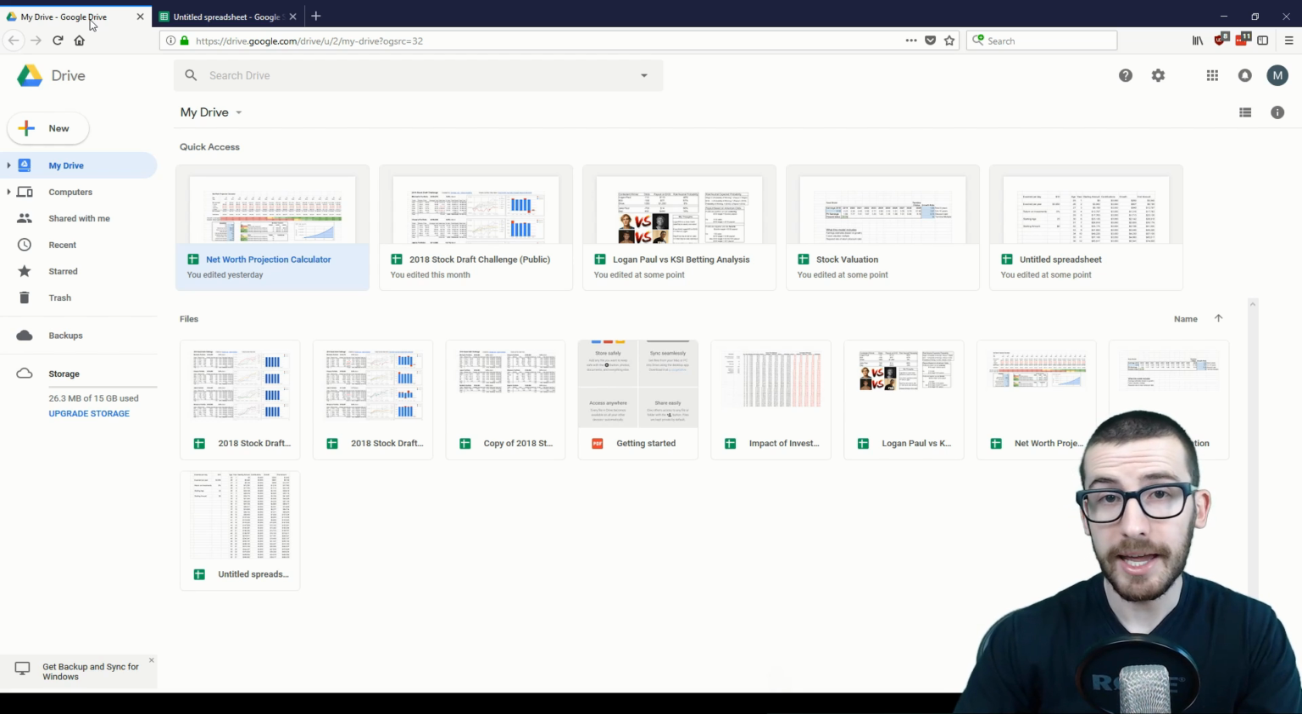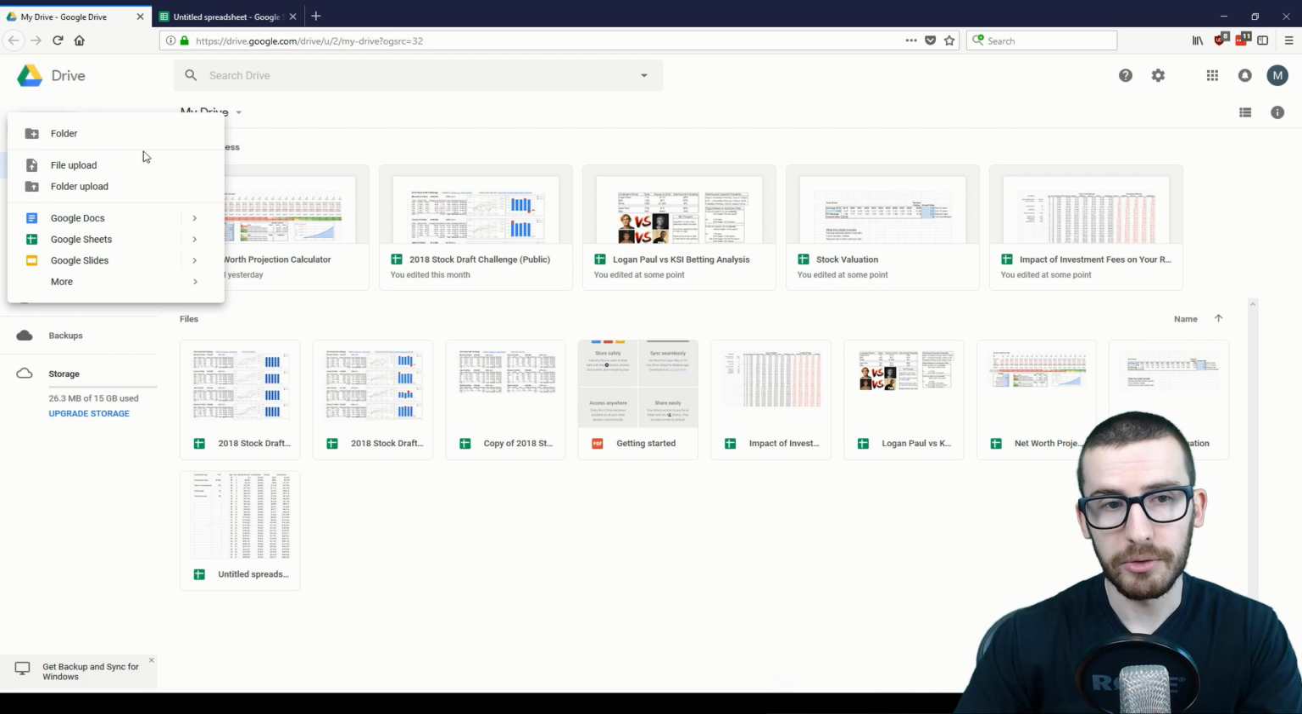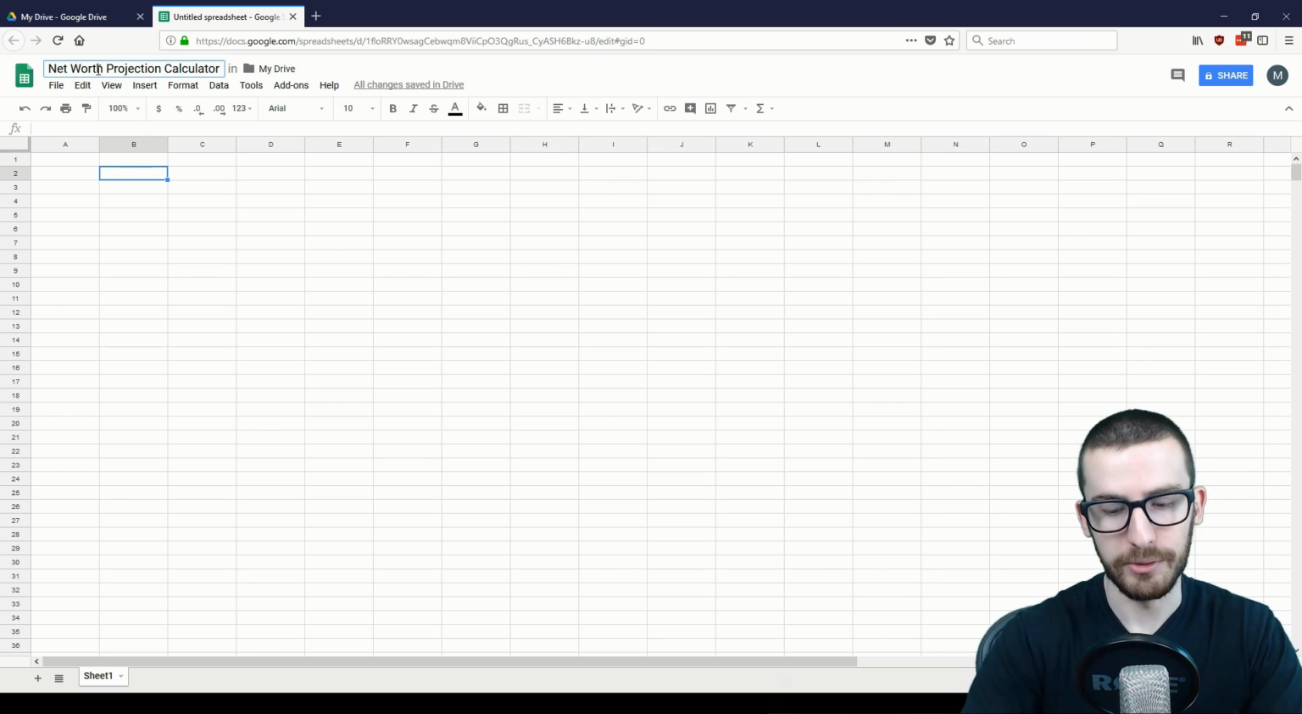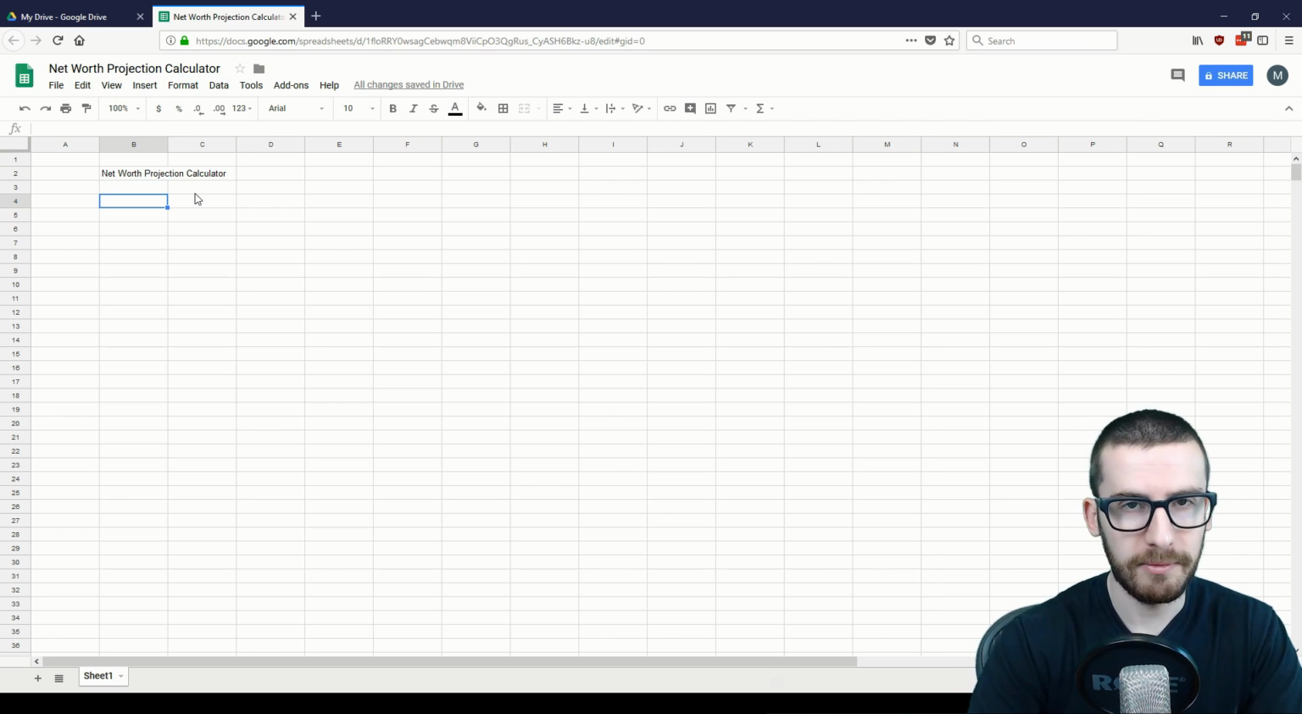To start, simply access your Google account and go to your Google Drive. From there, you'll create a new document and scroll down to Google Sheets. This will open a new spreadsheet, which you can then title whatever you'd like. So to begin, we're going to start off by building out the initial structure and framework for the spreadsheet.